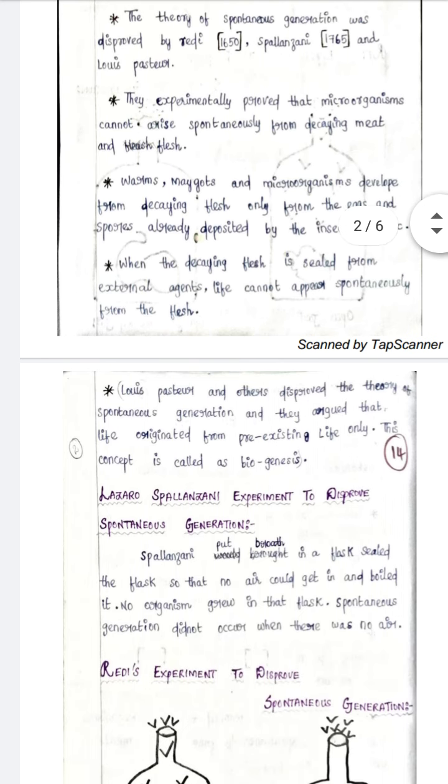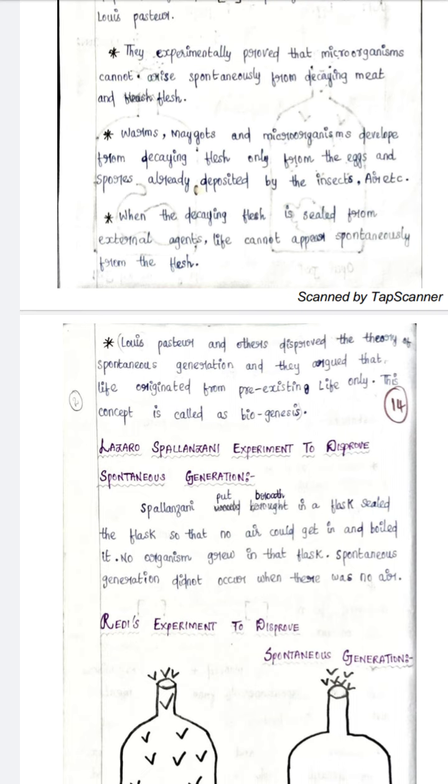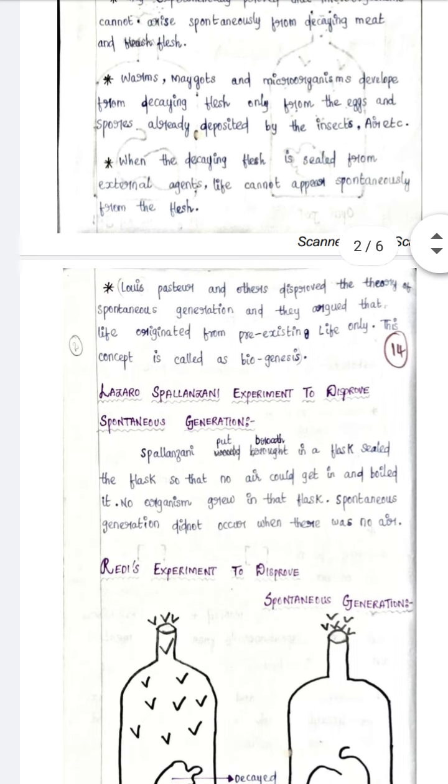And when the decaying meat or flesh is sealed from external agents, life cannot appear spontaneously. So Louis Pasteur and others disproved the theory of spontaneous generation, and they argued that life originates only from pre-existing life. This concept is called biogenesis.